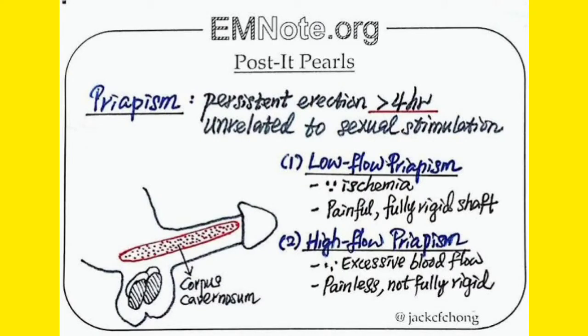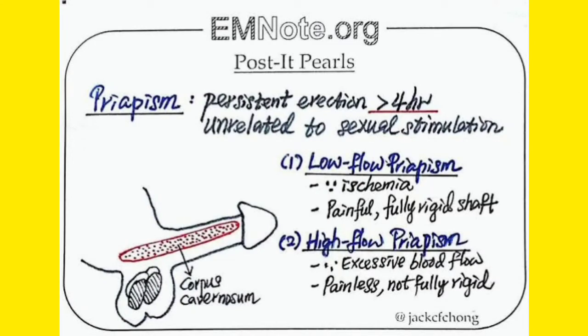So it is a painful priapism. If there is a question of painful priapism, you can understand this is ischemic priapism. It is low flow priapism. Always remember, in case of high flow or excessive blood flow priapism, you are having painless priapism. Whenever there is a lot of blood, there is no pain.